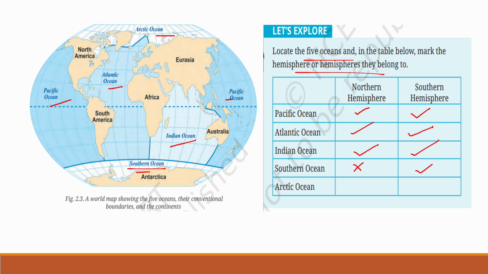Okay. Then what about Arctic Ocean? See, this is Arctic Ocean. This Arctic Ocean is found in the northern hemisphere and it is not found in the southern hemisphere.